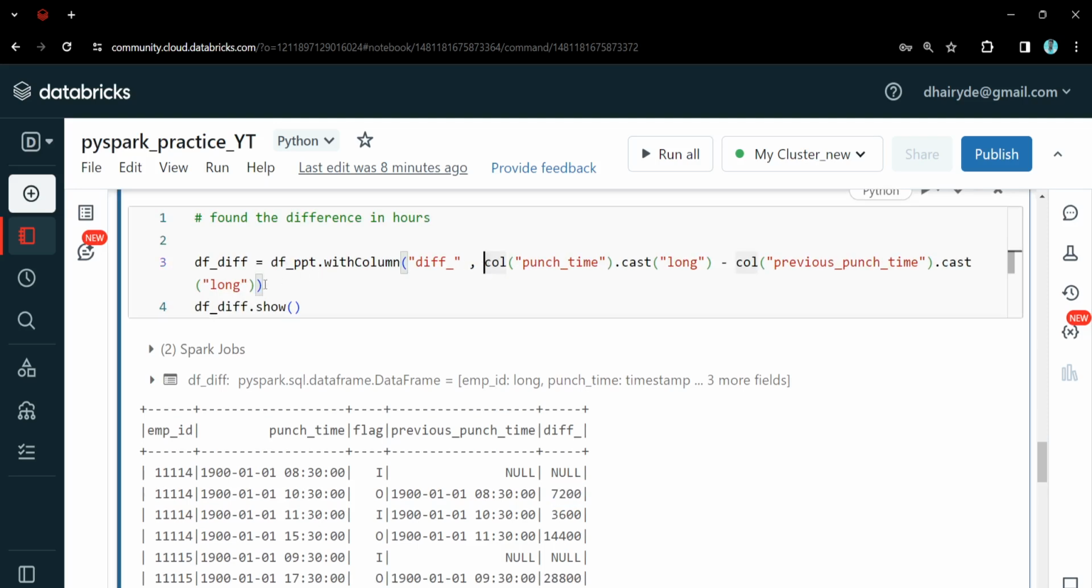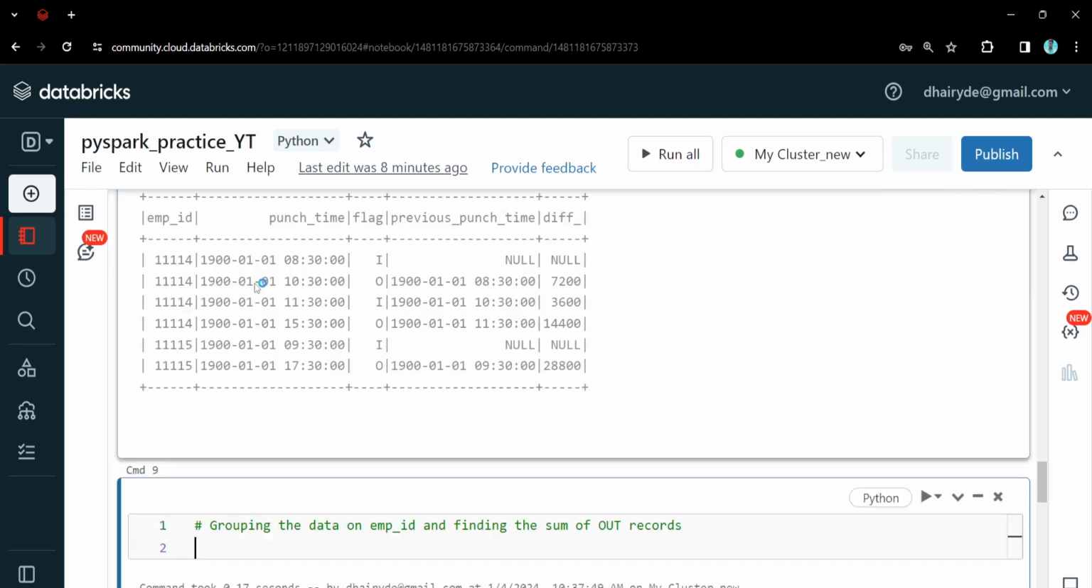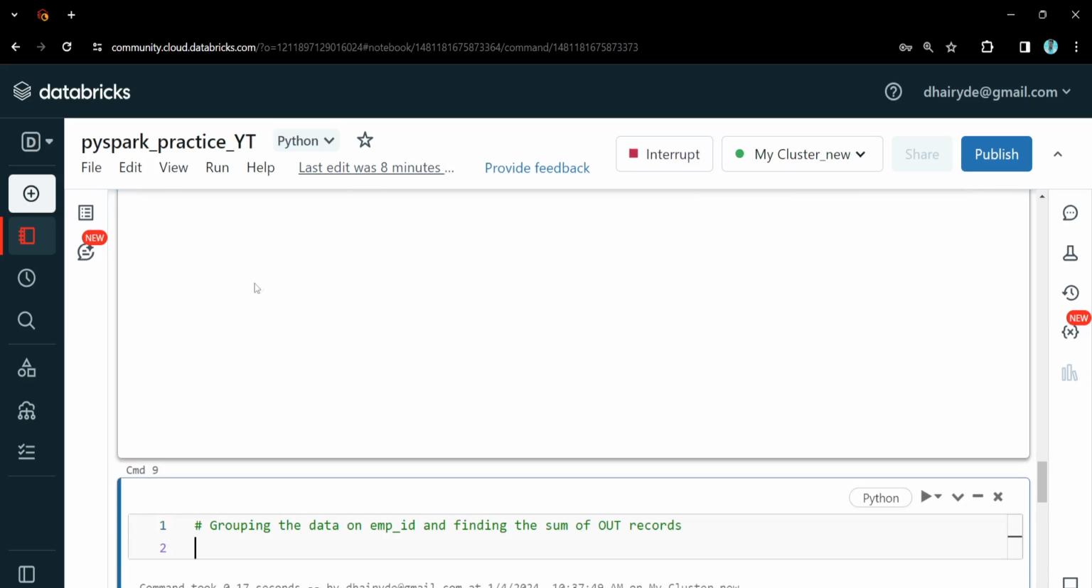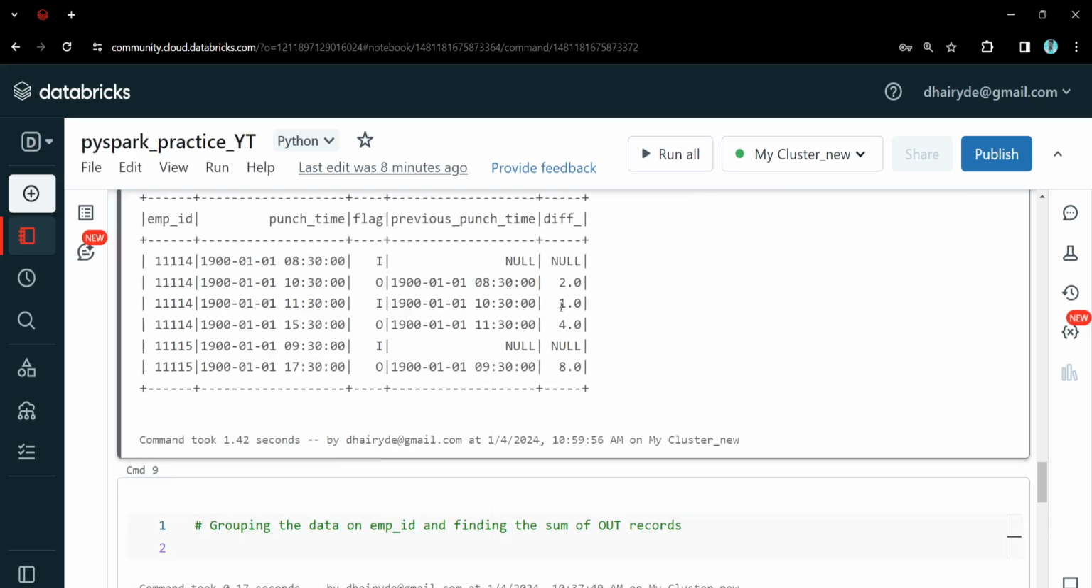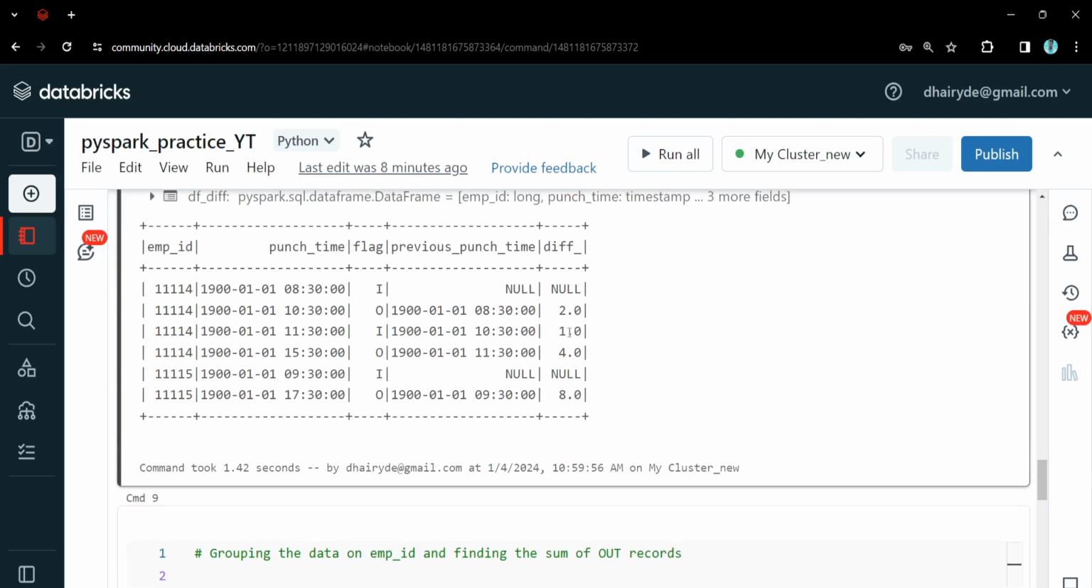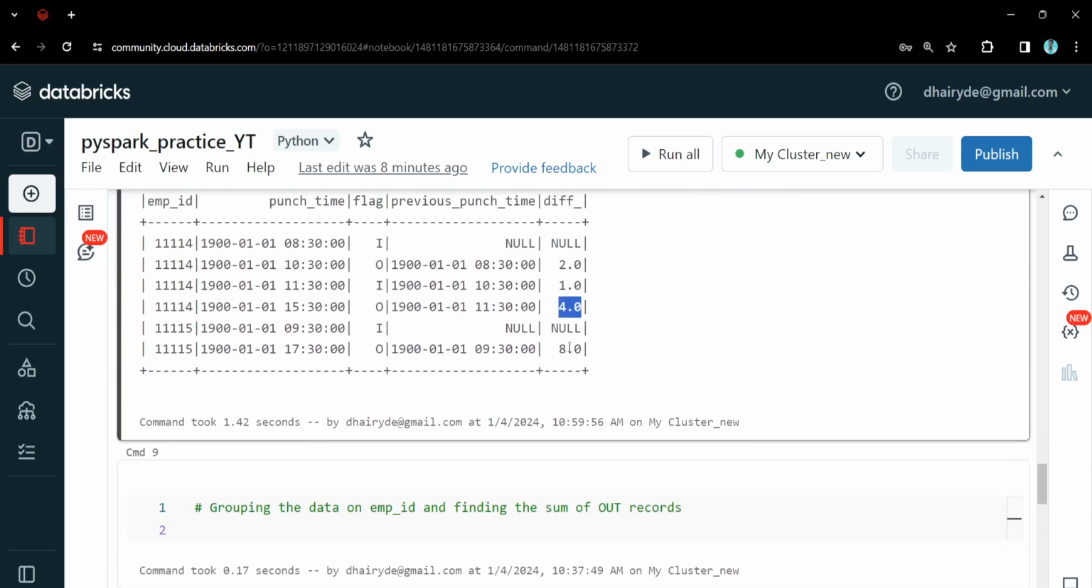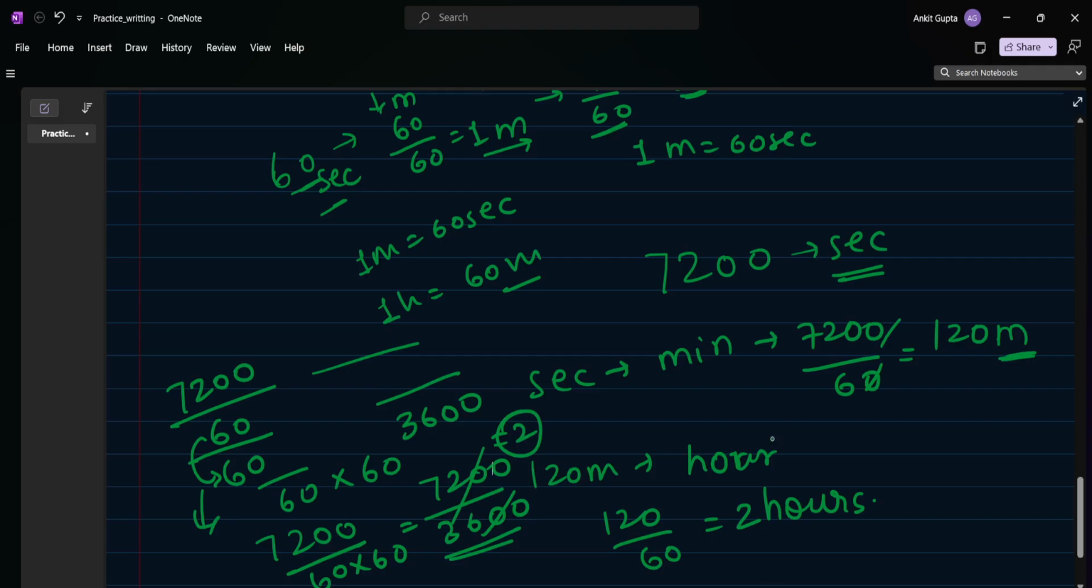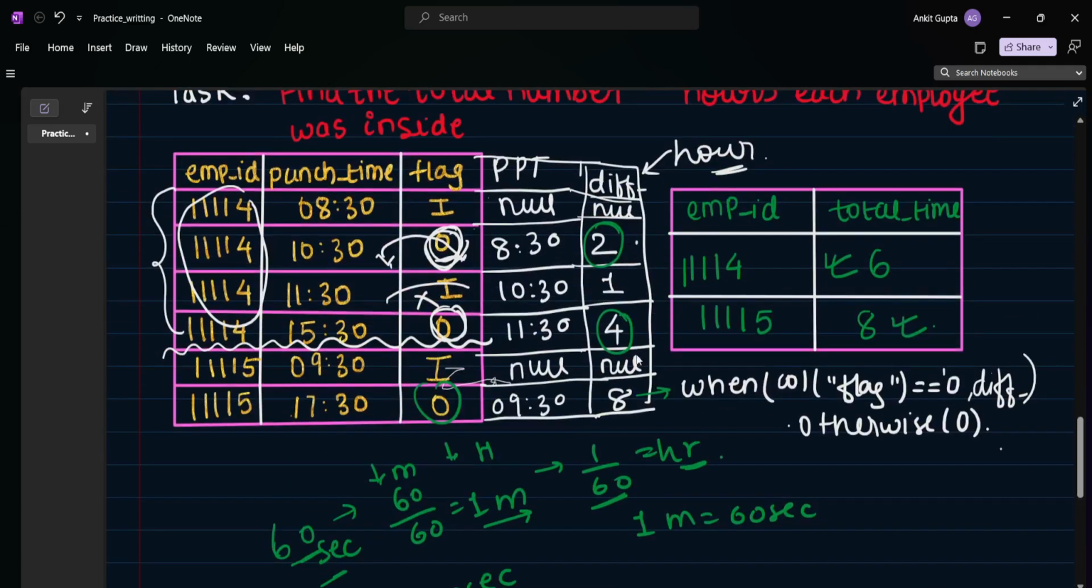So let's divide this by 3600, right? Let's run it again. Okay, now you can see the value. It is in hours, right? Okay, now we have reached this step. We have got the difference in the timing.